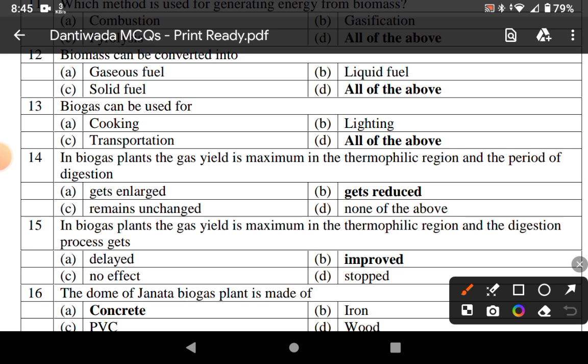Biogas can be used for lighting, cooking and transportation. In a biogas plant, the gas yield is maximum in the thermophilic region, and the digestion process is improved.